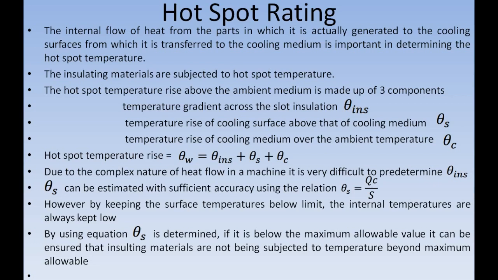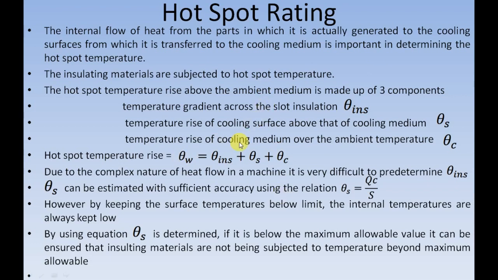Consider an example in which the machine can withstand a hot spot temperature of 120 degrees Celsius. If the hot spot temperature is 120 degrees Celsius and suppose the ambient temperature is 40 degrees Celsius, then the magnitude of theta W, that is the hot spot temperature rise over the ambient medium, will be 120 minus 40, that is around 80.